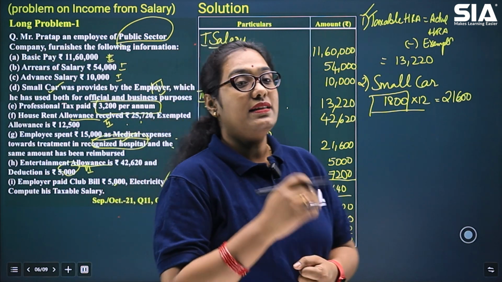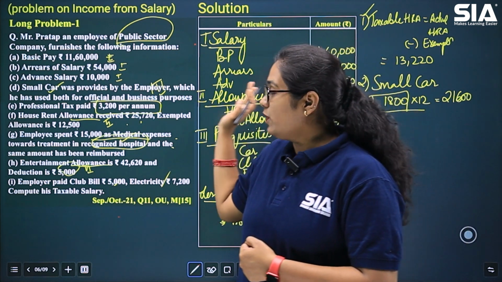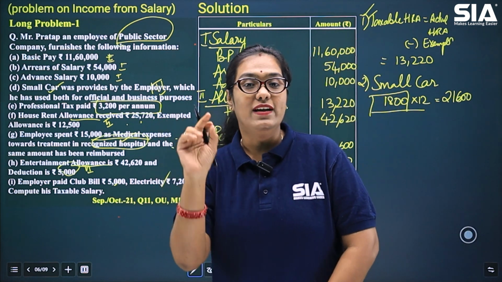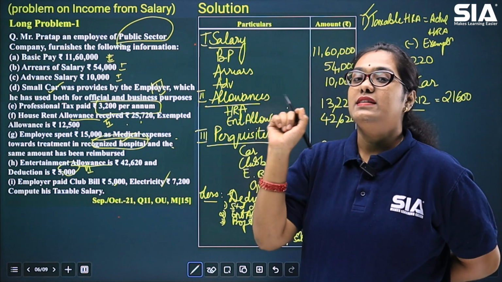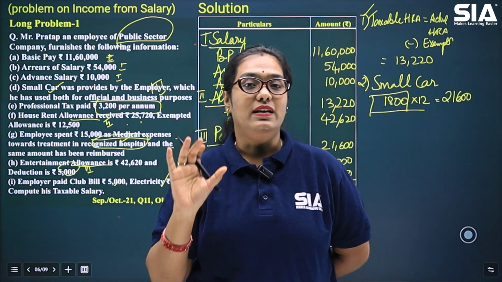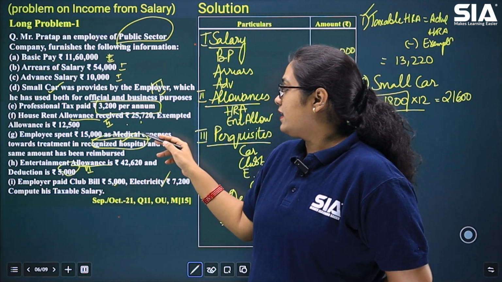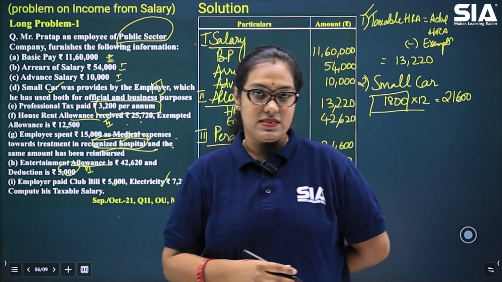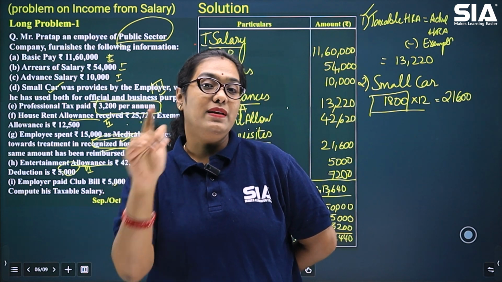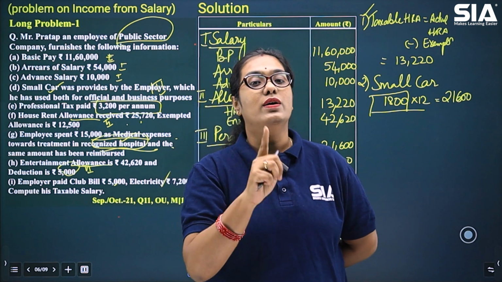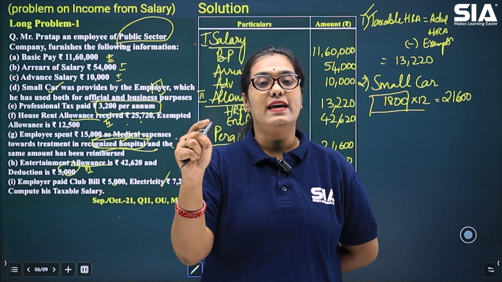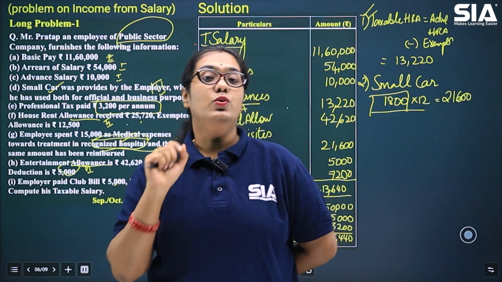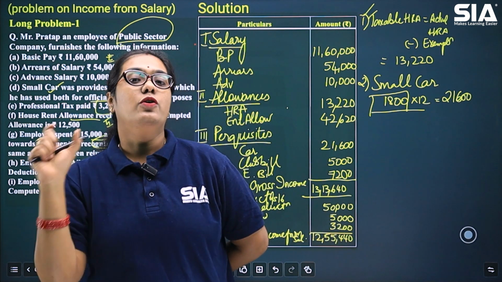Now, remaining things which we have not shown in the proforma, but you know why we have not shown. Those things you will write in your working notes. Like for recognized hospital expenses, those will be visible or you should be writing in your working notes. That is important because the examiner needs to know that you are aware of the concept.